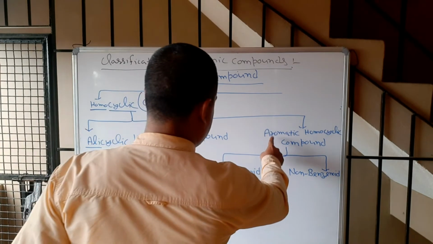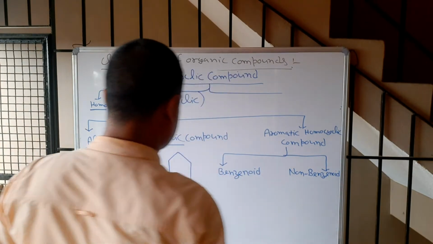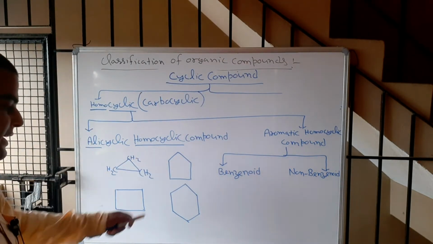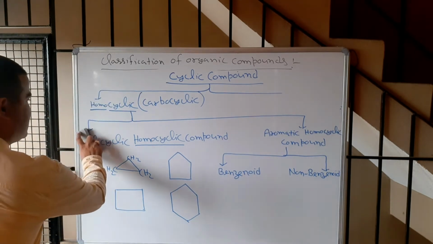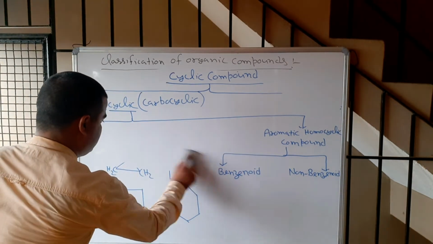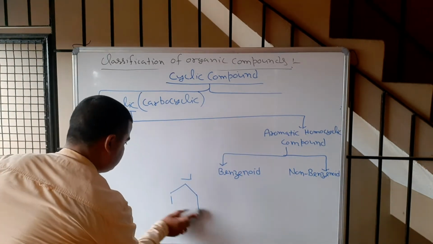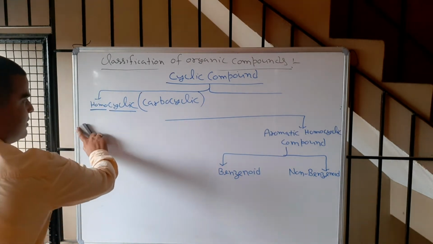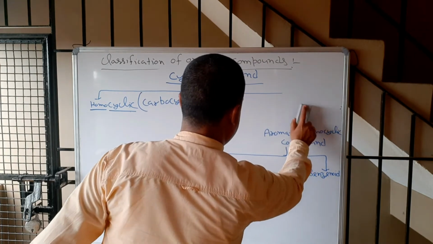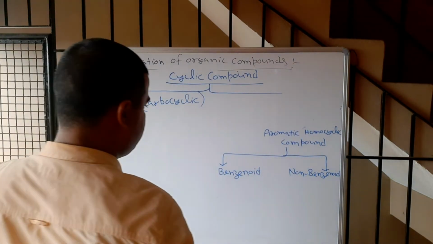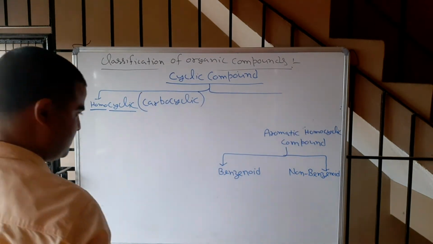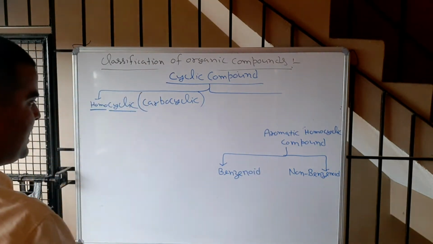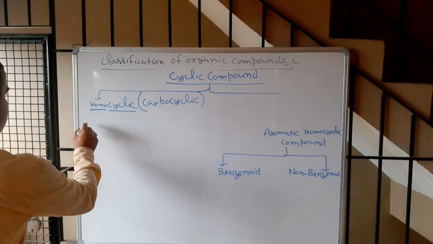Correct? So now we will discuss aromatic homocyclic compound because this alicyclic homocyclic is completed. So now we will discuss benzenoid and non-benzenoid.